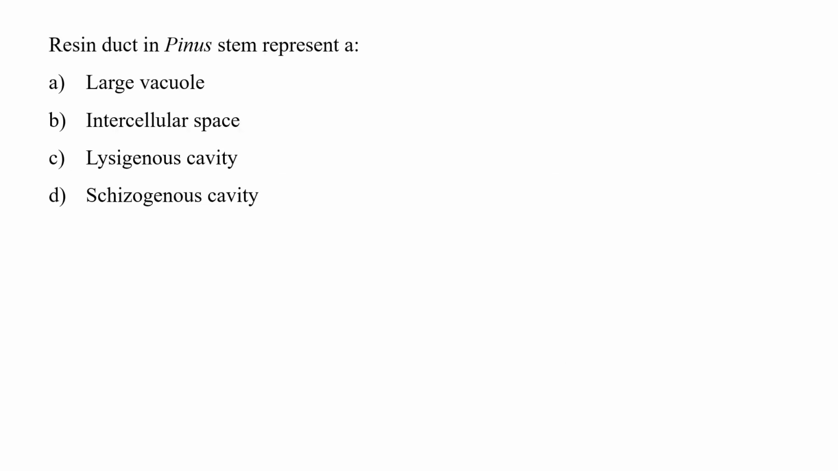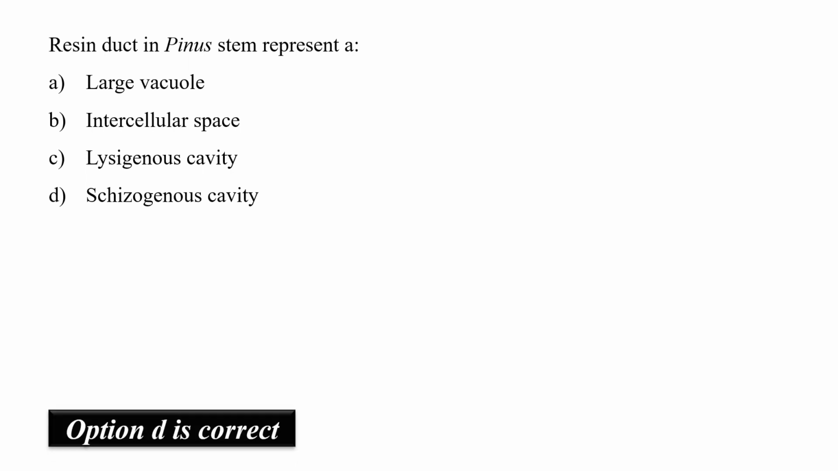Question is: resin duct in Pinus stem represents a. The correct option is D, that is schizogenous cavity. Schizogenous cavity is formed by breaking down of cells, and this cavity is usually lined by intact cells.